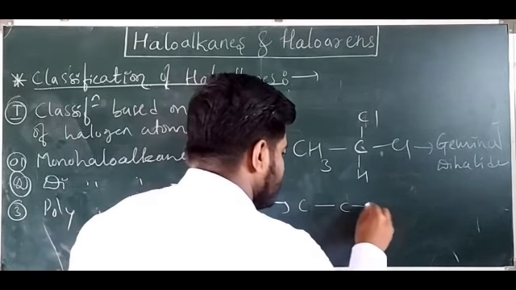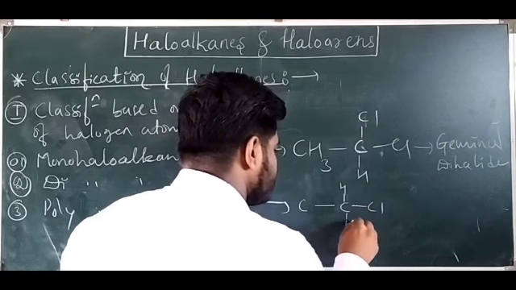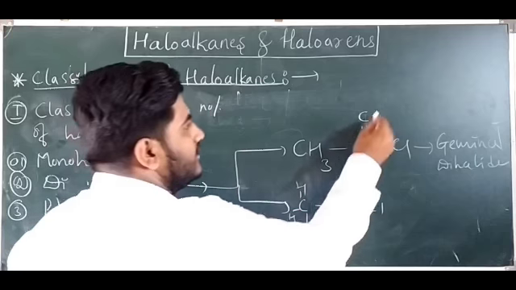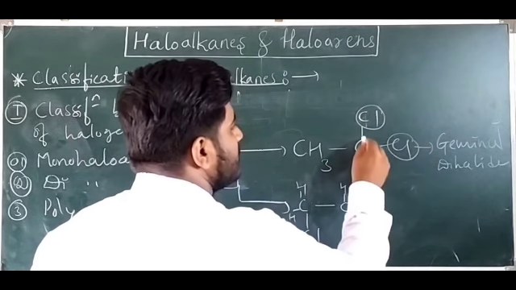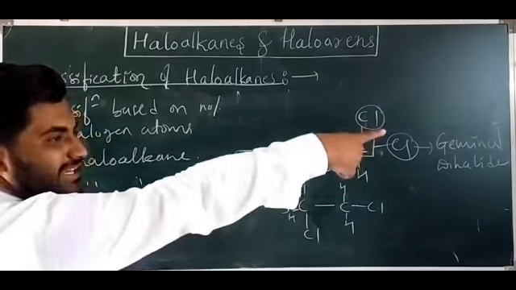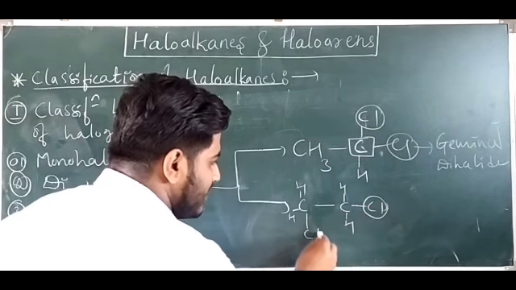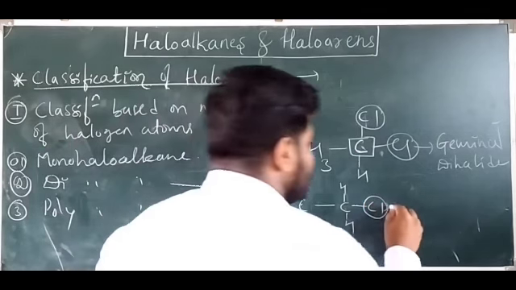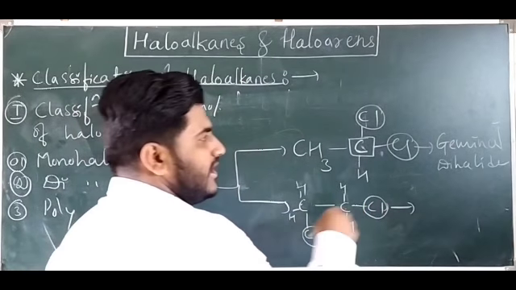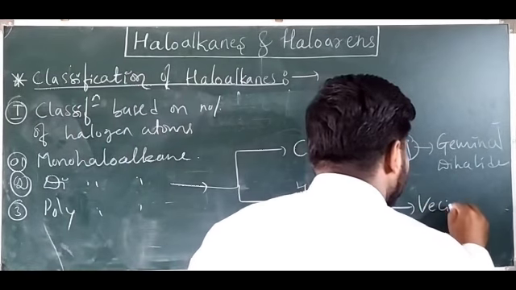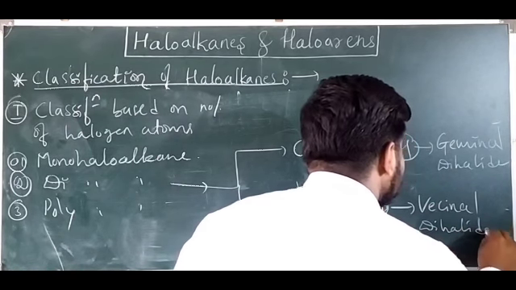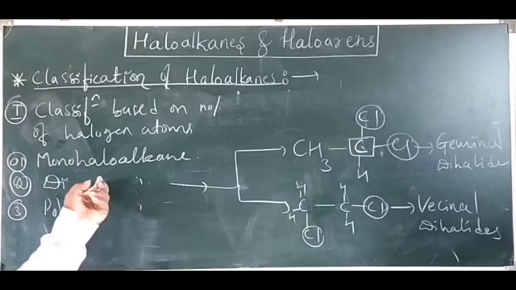Look at here. Both halogen atoms attached to the same carbon atom, that is geminal. Here the halogen atoms are attached to adjacent carbon atoms, so that is called vicinal dihalide. I hope you understood dihaloalkanes.